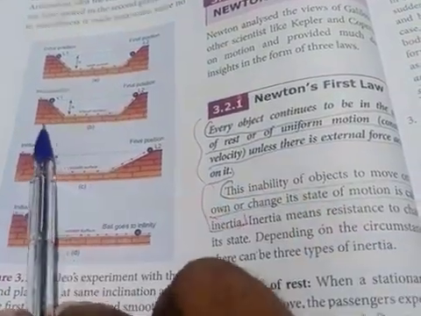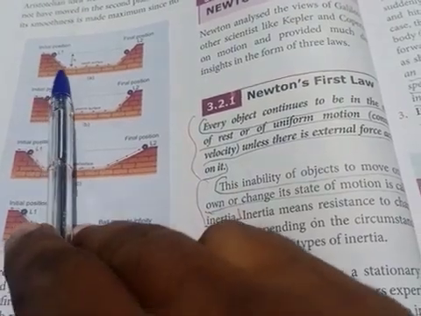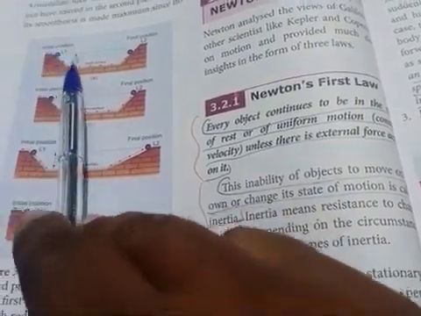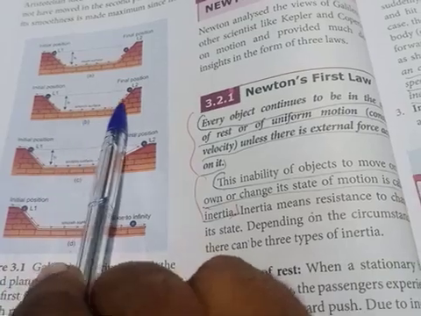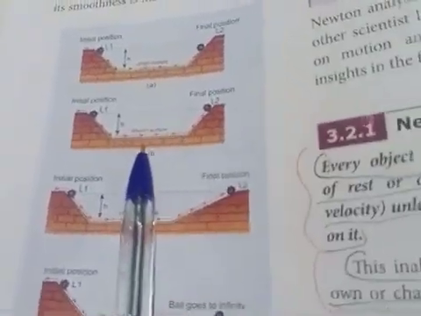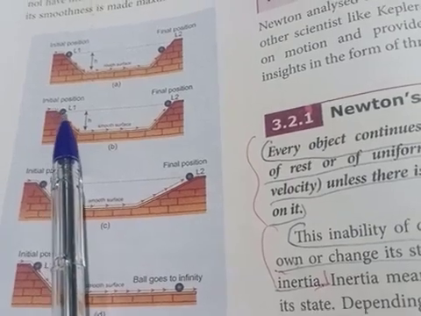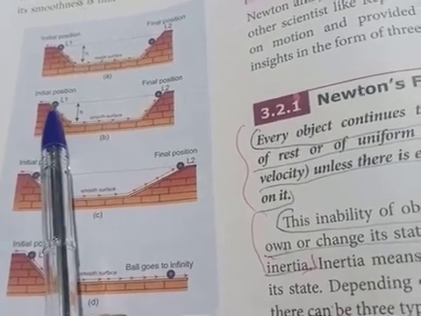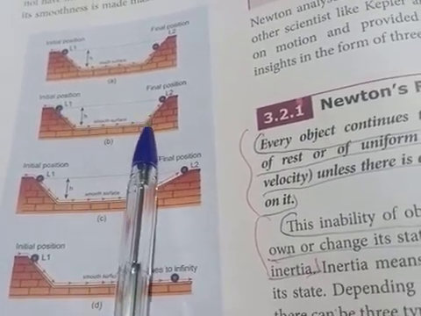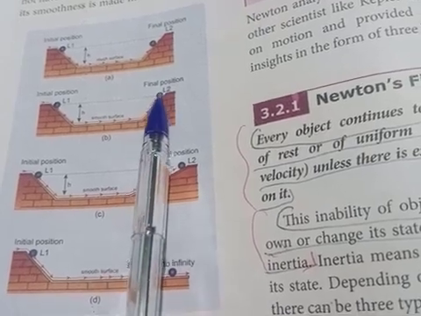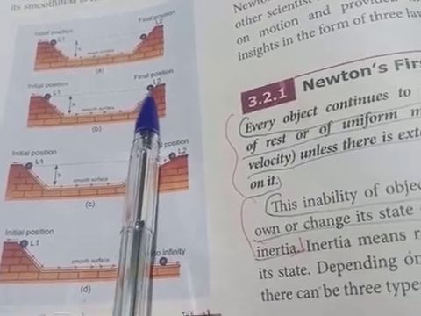Second, he did the same with the same inclination, but he made the surface a little smoother. Now he saw that when he dropped the ball from this height, it moved up the other inclined plane to the same height.